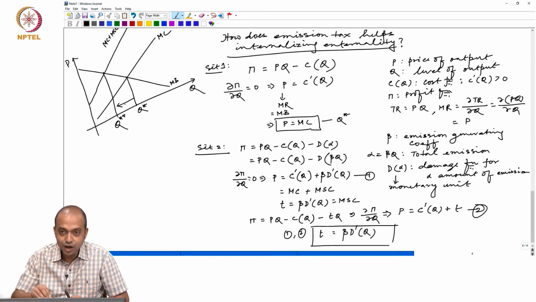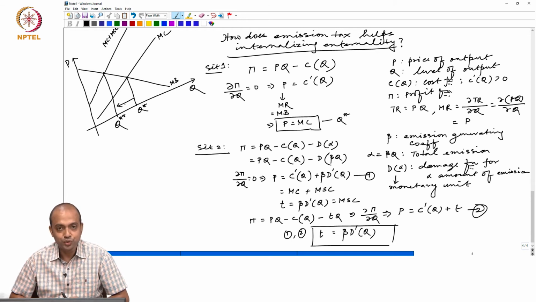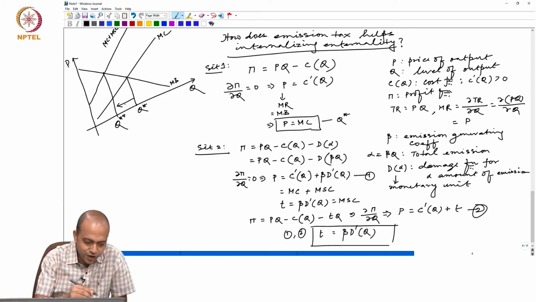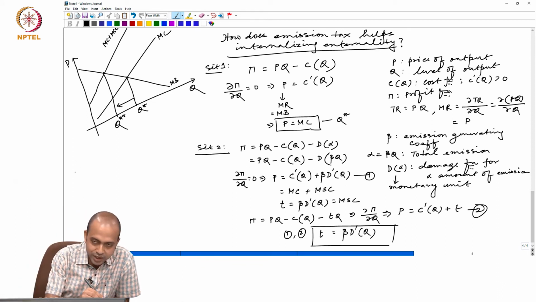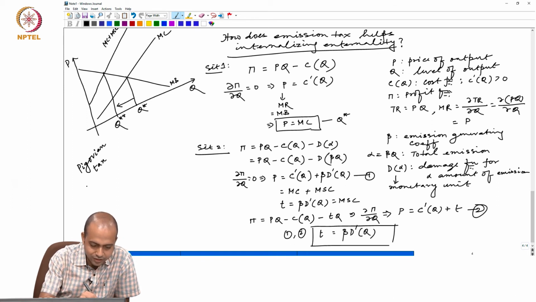So, this is how we can show how an emission tax can motivate the firm to internalize the externality. Okay? And this taxation was first introduced by the British economist Pigou, that is why this is called Pigouvian tax. Pigouvian tax.